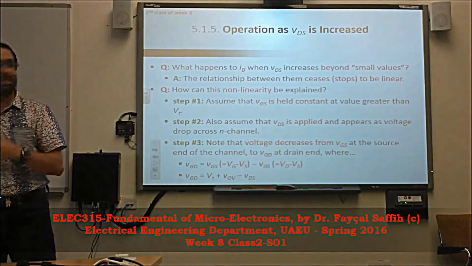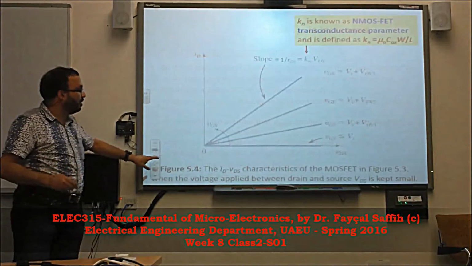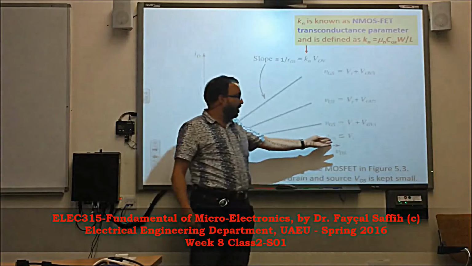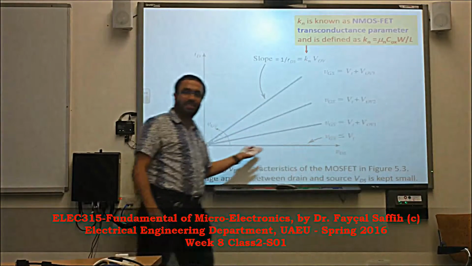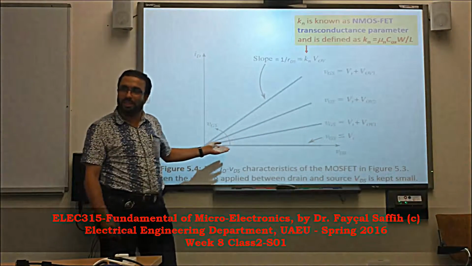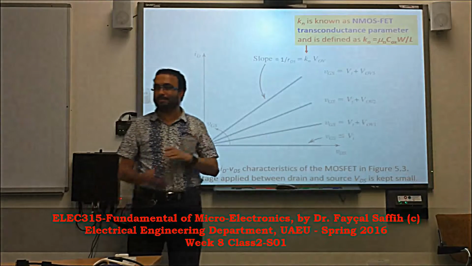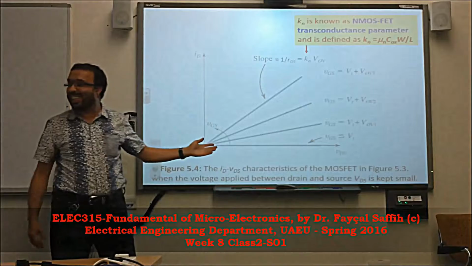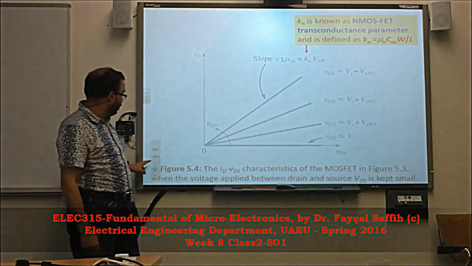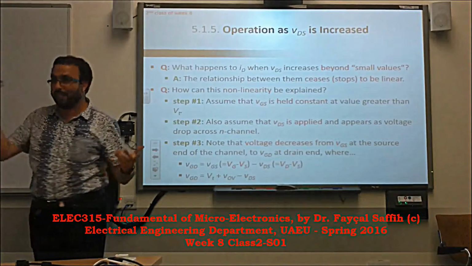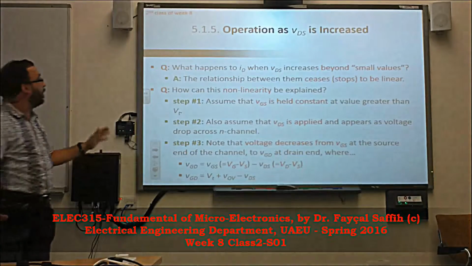VGS above VT. That's what we did here. Yes or no? That's the point. If VGS is less than VT, we have no channel. We have no current between the source and the drain; the current is 0. Completely. That was the last slide actually. We talked about it before anyway. Just a quick refreshment. Good, let's keep going.